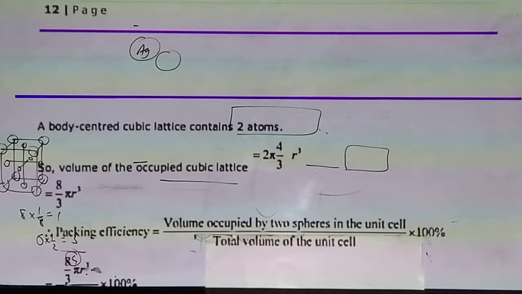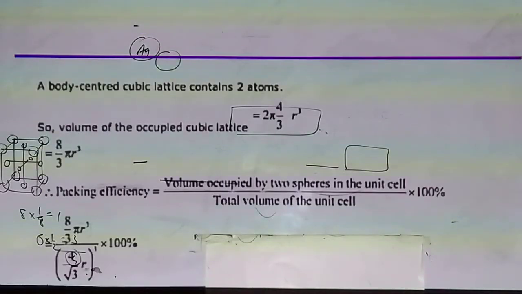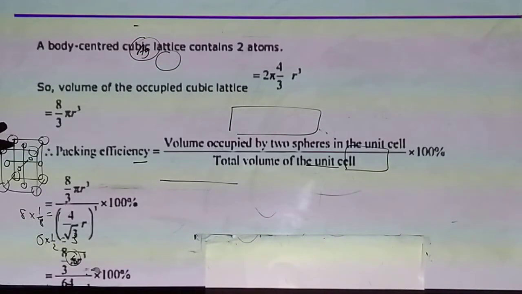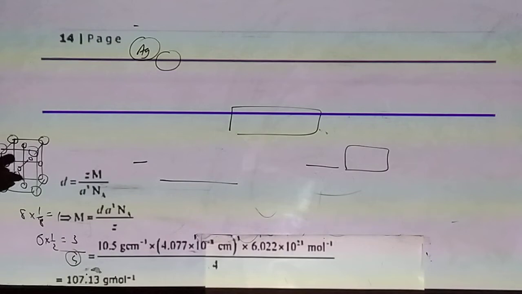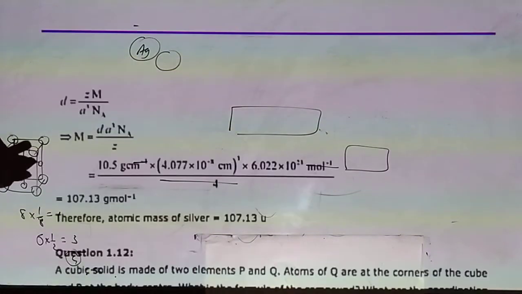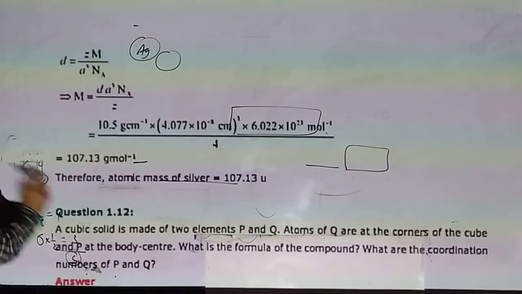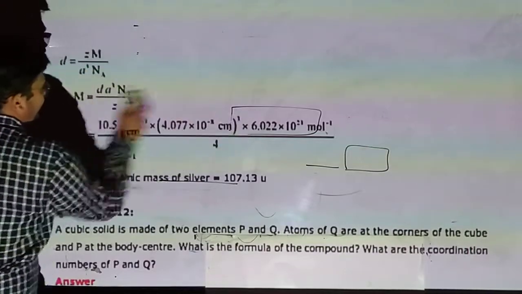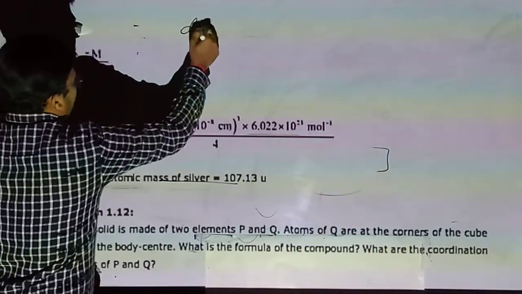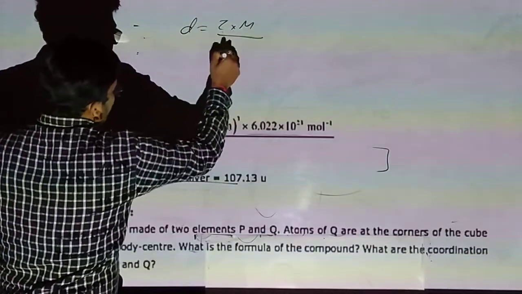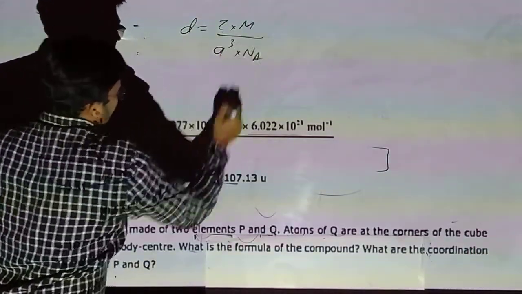Using this formula, density is equal to Z into M upon a cube into Avogadro number.